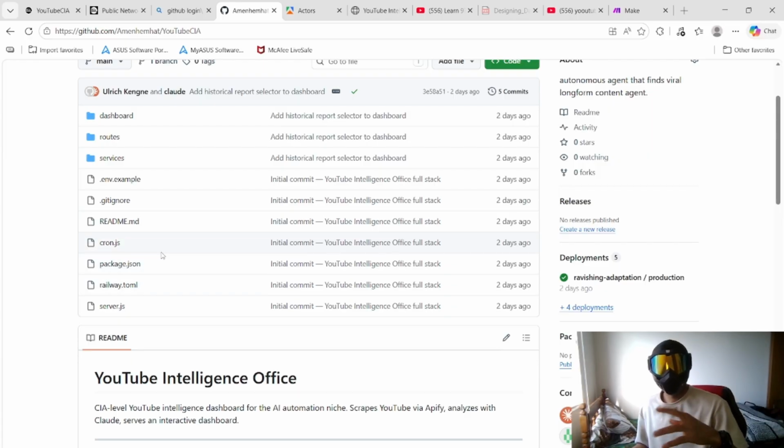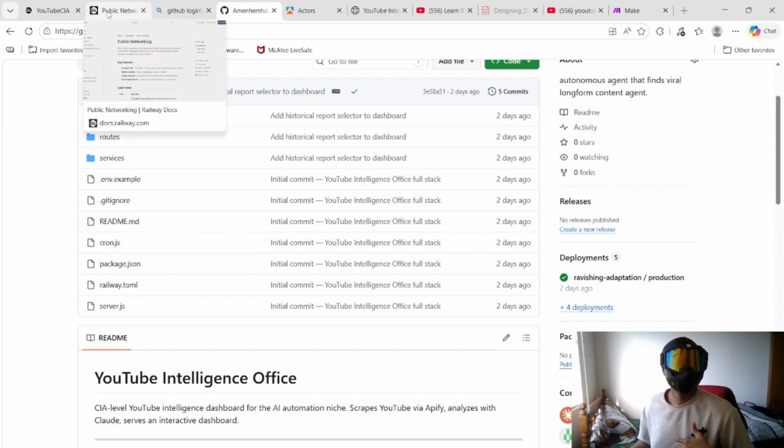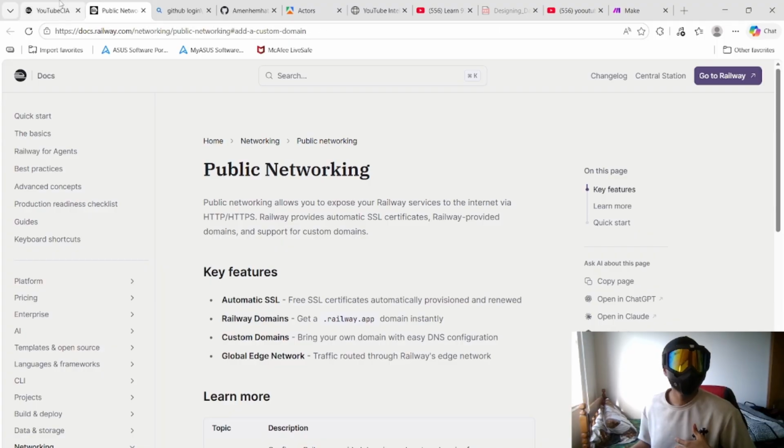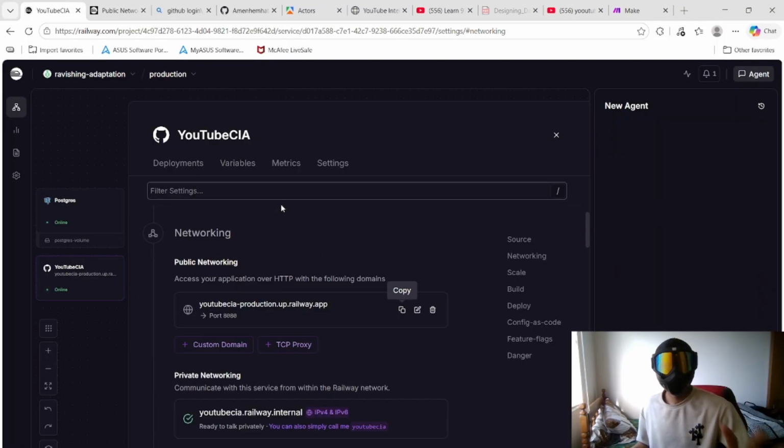Basically, when the data is scraped by Apify, the information is sent to my backend, which is web hosted on Railway. If I go to railway.app, for example, this is my Railway for the YouTube CIA.